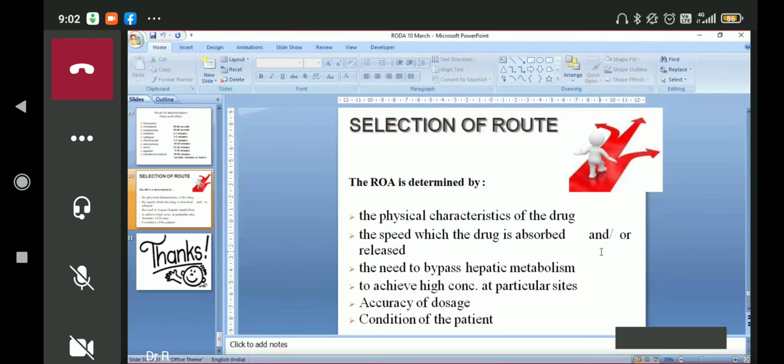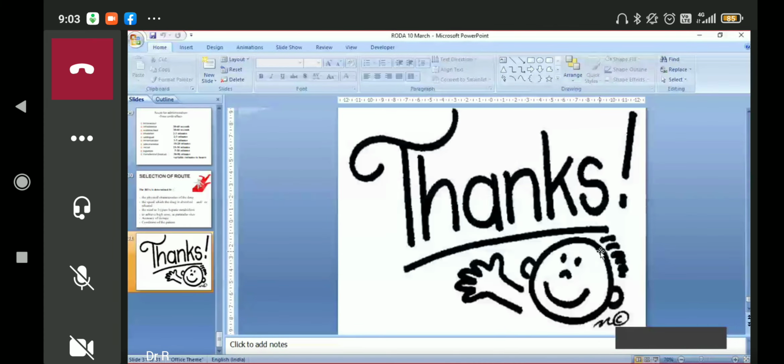So this way, selection of the route depends upon the physical property of the drug, the speed at which the drug is absorbed or released, and the need to bypass hepatic metabolism. If we are giving a drug for the heart which is metabolized in the liver, we should select the sublingual route over the oral route. Also to achieve high concentration at a particular site, accuracy of the dosage, and condition of the patient. All these are the factors we see to decide what should be done.